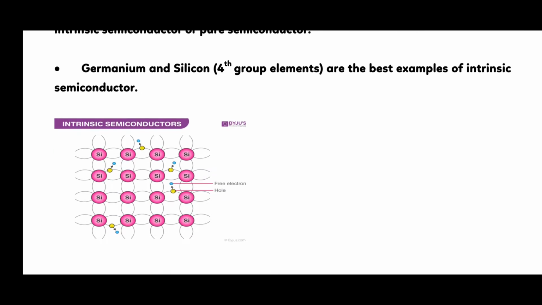As you can see, this image shows the crystal lattice structure of silicon, and each silicon atom forms a covalent bond with other silicon atoms present in its neighboring area. It is the same for germanium atoms also. So both the elements have 4 electrons in the outermost shell. As the temperature of the semiconductor is increased, the electrons gain more energy and thus break free from their shell.